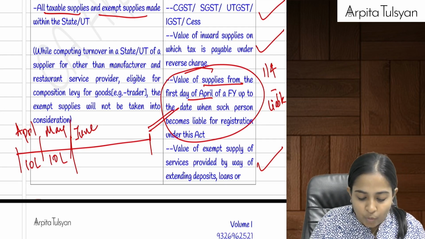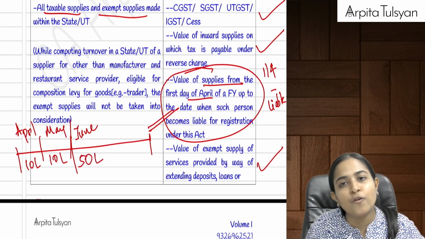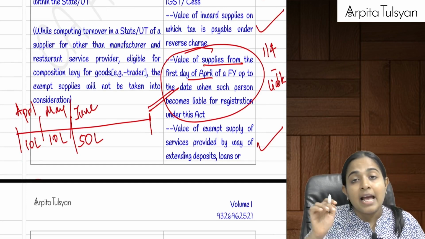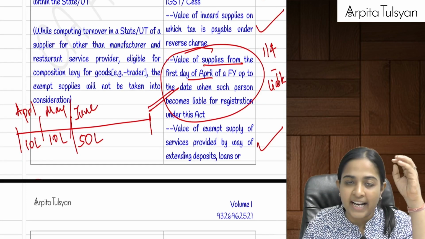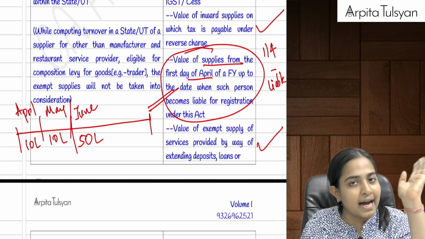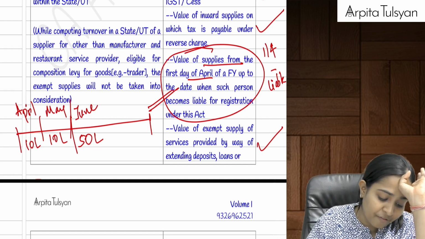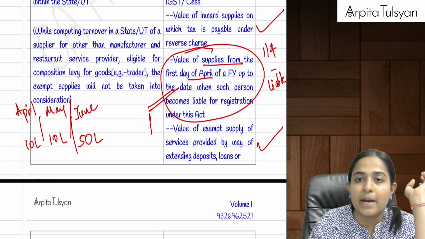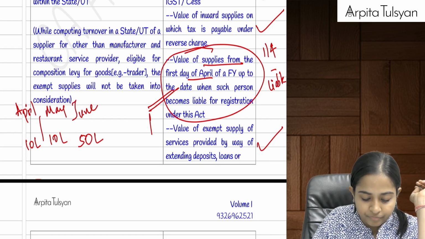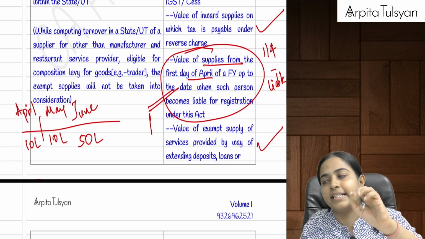Let's say my turnover in the month of June is 50 lakh rupees. Just try to understand, everyone. My aggregate turnover of the preceding financial year was 0. So in the current year, am I eligible for the composition scheme? Answer is yes. I got incorporated in April, and I got registered under GST in June.